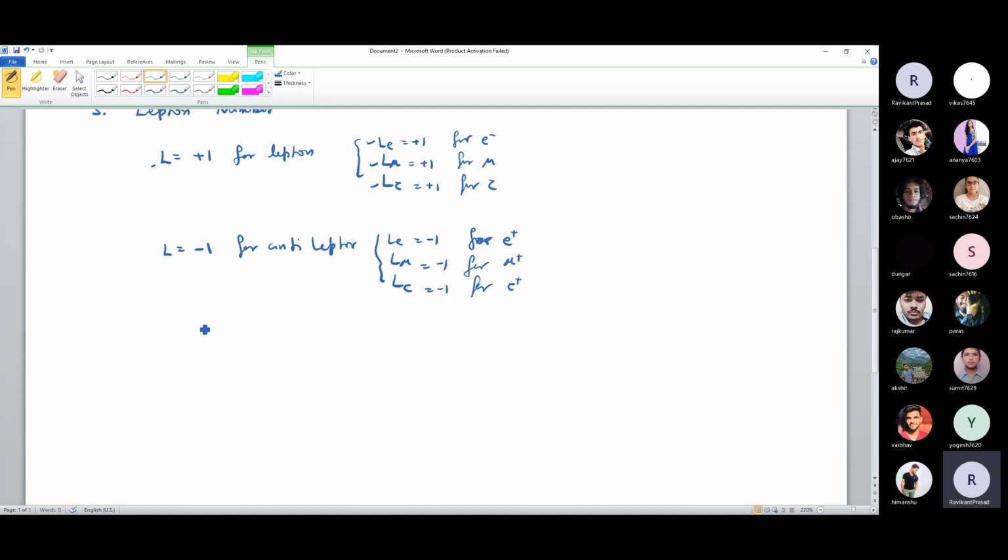Then we have L equal to 0 for all non-leptons. If it is not in the class of lepton, then L will be 0 for that particular number. So these are hadrons and field particles. All the field particles and all the hadrons, the L number assigned for these particles is 0.